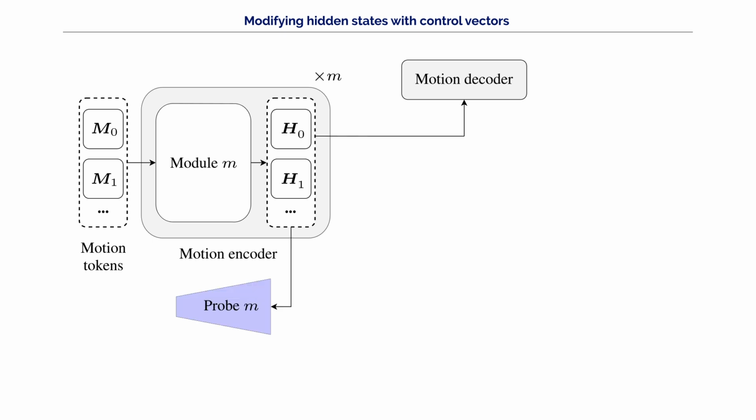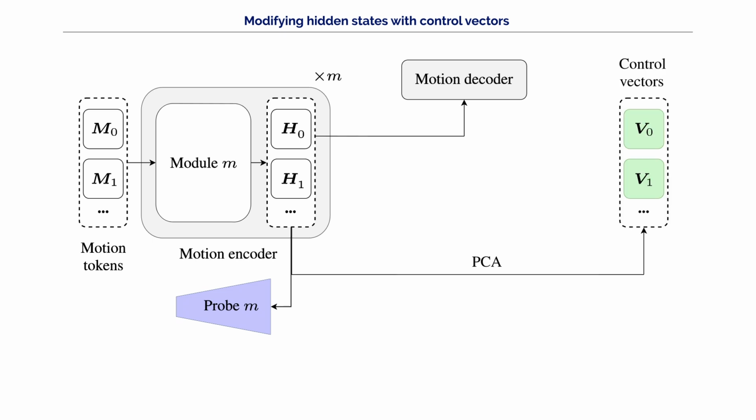We attach a probe to the hidden states to evaluate whether interpretable motion features, like speed, acceleration, or direction, are embedded in the latent space. They allow us to measure the degree of neural collapse. These probes are trained independently.